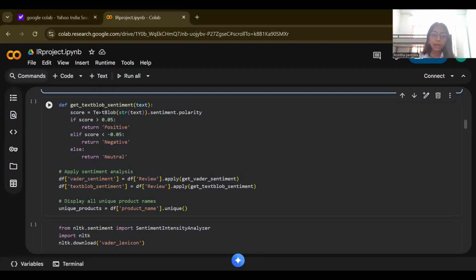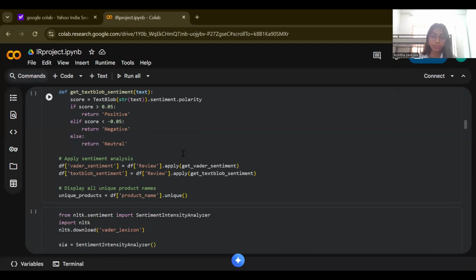Next, speaking about TextBlob. This is also very similar to VADER. Here again, I have taken the text and applied the TextBlob object on it, and based on the score, I am classifying it into either positive, negative, or neutral.